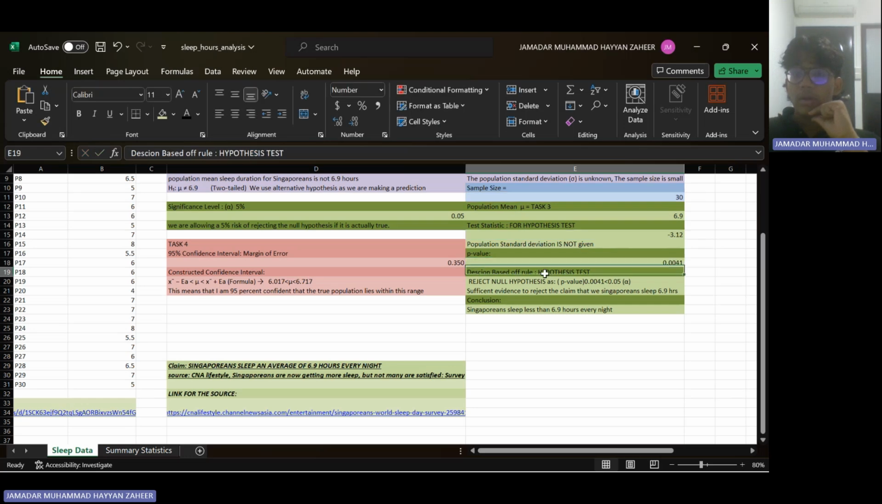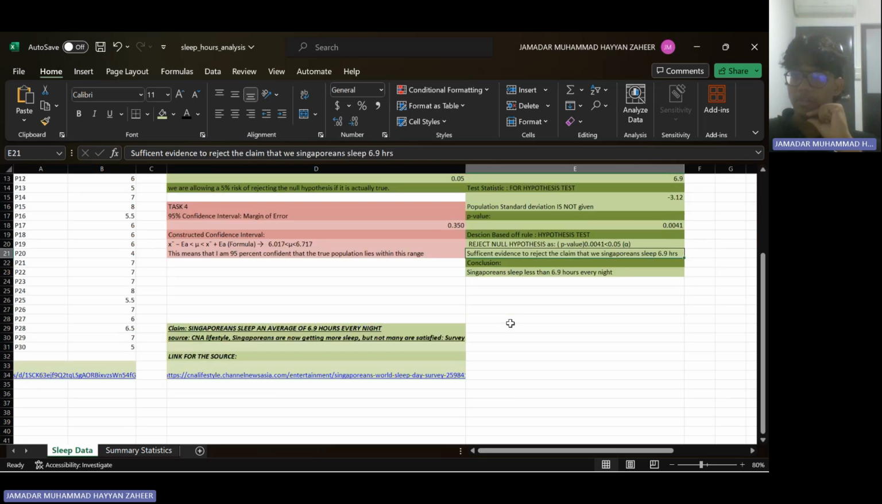Now, let's carry on. Let's make a decision based off of a rule for a hypothesis test. I'm going to be rejecting my null hypothesis as my p-value of 0.0041 is lesser than the significance level of 0.05, aka 5%. What I can say is that there's sufficient evidence to reject the claim that we Singaporeans sleep 6.9 hours. The conclusion is that Singaporeans sleep less than 6.9 hours every night.